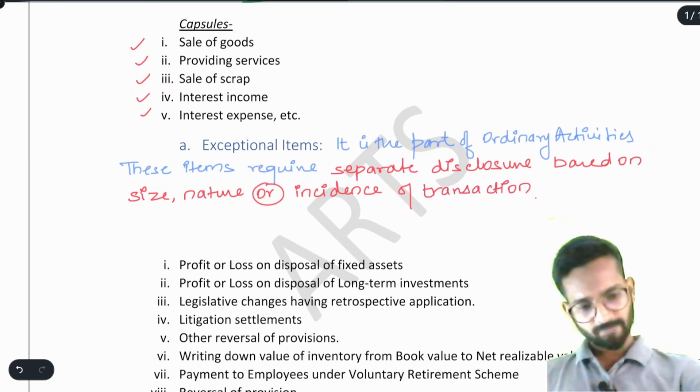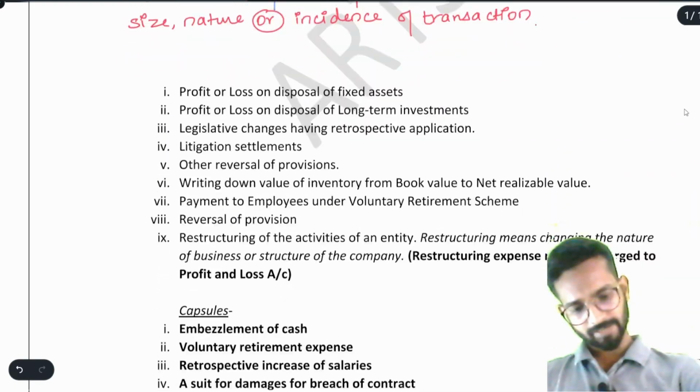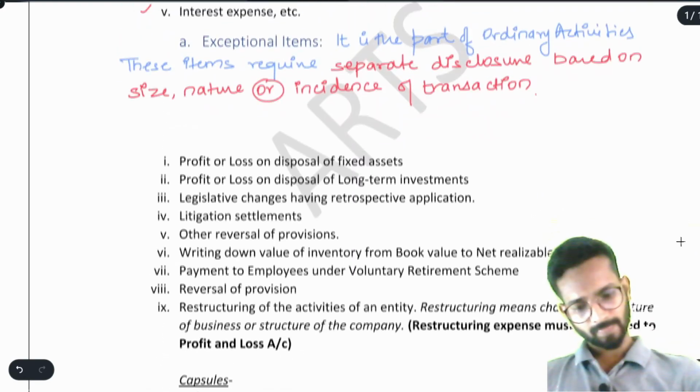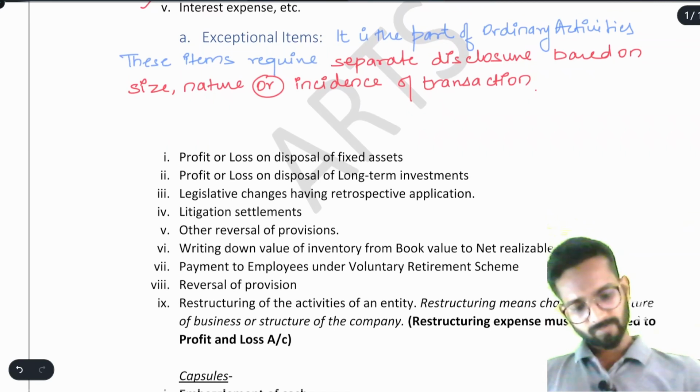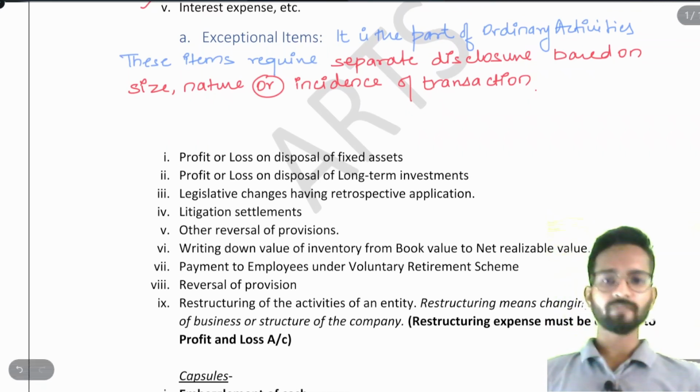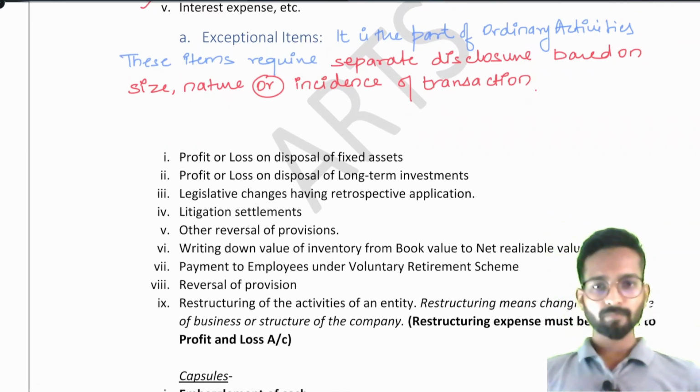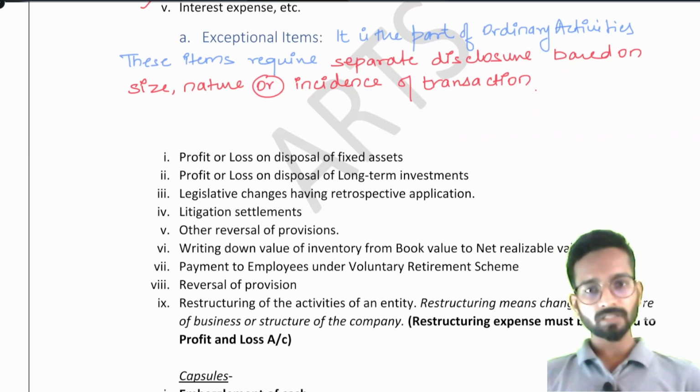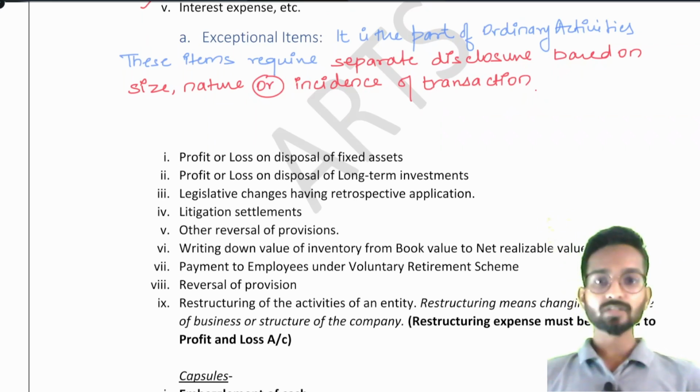See, we'll read a few of the capsules, it will give us better clarity. First is profit or loss on disposal of fixed asset. Understand this. Because we did the business, it happened. Understand this. Exceptional items are also part of ordinary activities only. I am saying this again and again. They are part of ordinary activity only, but the only thing is they need separate disclosure.